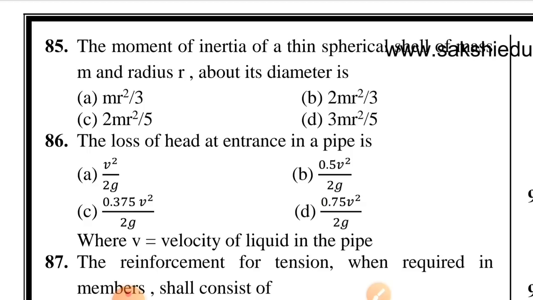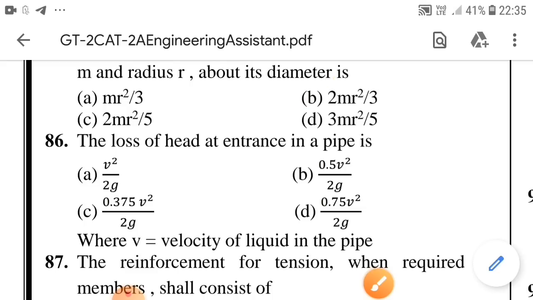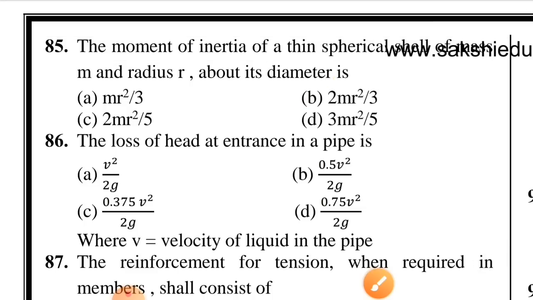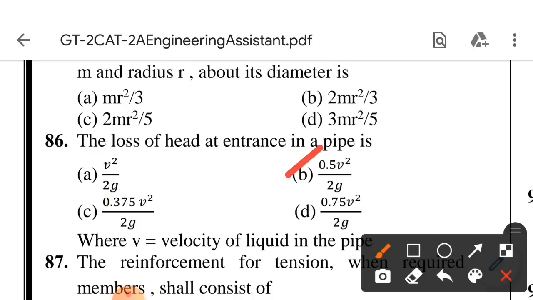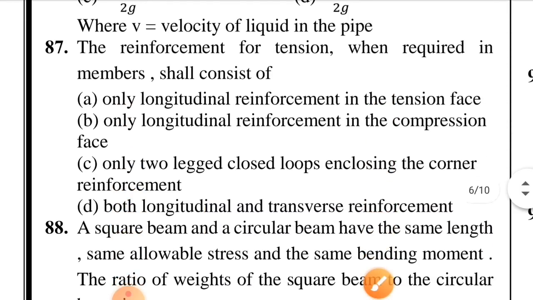Question number 85. The moment of inertia of a thin spherical shell of mass m and radius r about a diameter is. Option B is correct, 2 mr square by 3. Question number 86. The loss of head at entrance in a pipe is. Option B is correct, 0.5 V square by 2g. Question number 87. The reinforcement for tension when required in a member shall consist of. Option D is correct, both longitudinal and transverse reinforcement.